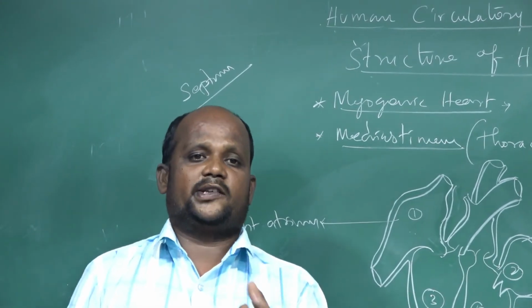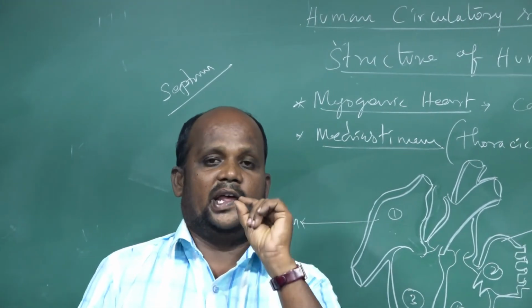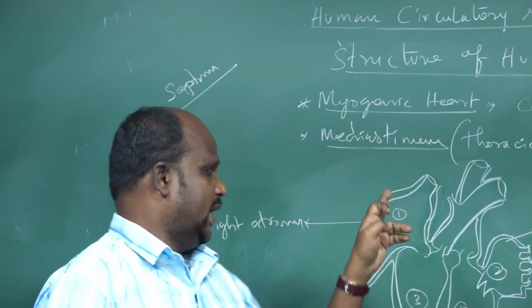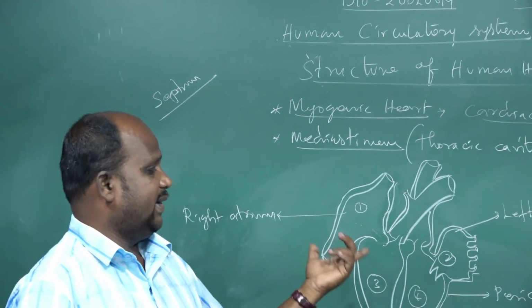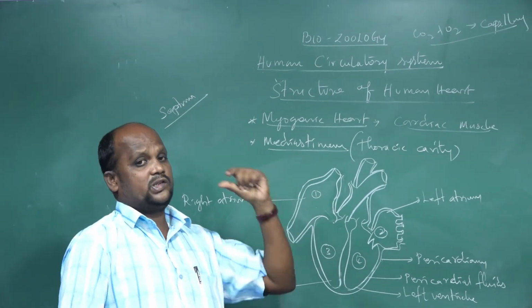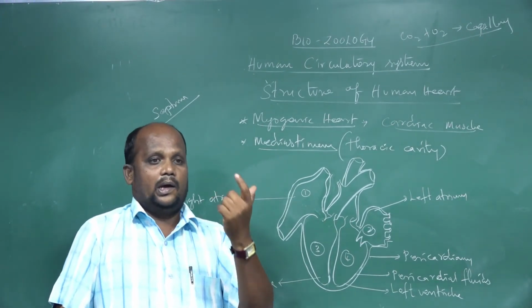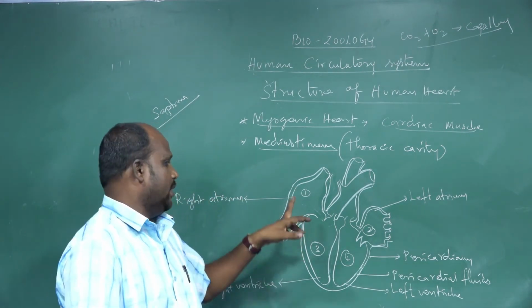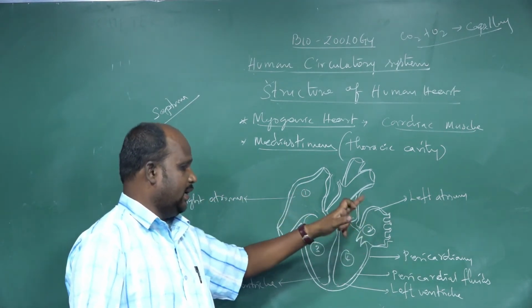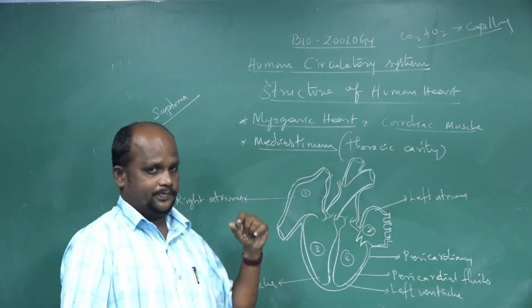Special types of muscles are there, and the muscles are going to divide the right atrium and the left atrium. So between the 2 chambers, the chambers are divided by the atrial septum or auricular septum, because our auricles are called atrium.